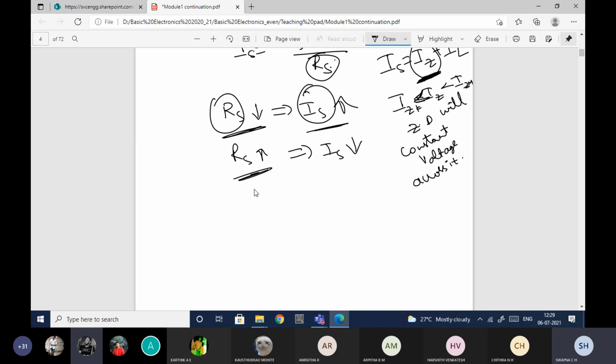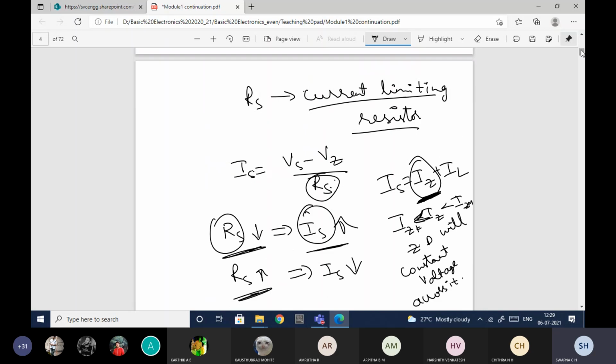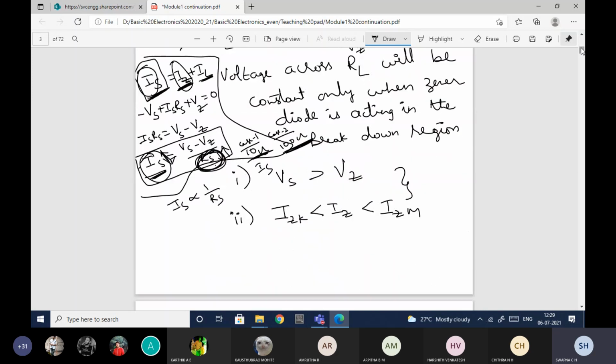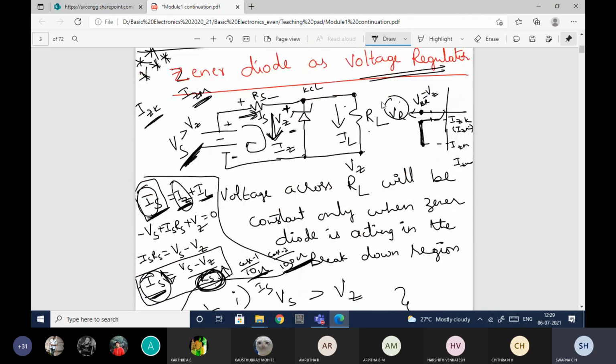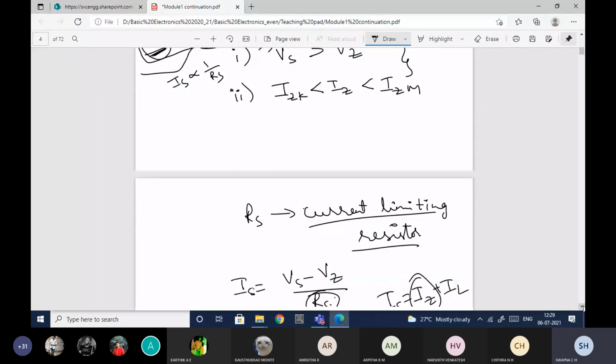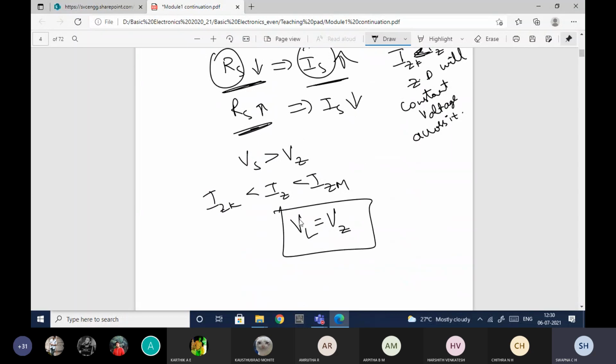So when the voltage Vs is greater than Vz and Iz is in between IZK and IZM, the voltage across the load will be as follows. Let me name the load voltage VL. The load voltage VL will be equal to VZ. This is how we are able to make a Zener diode work as a voltage regulator.